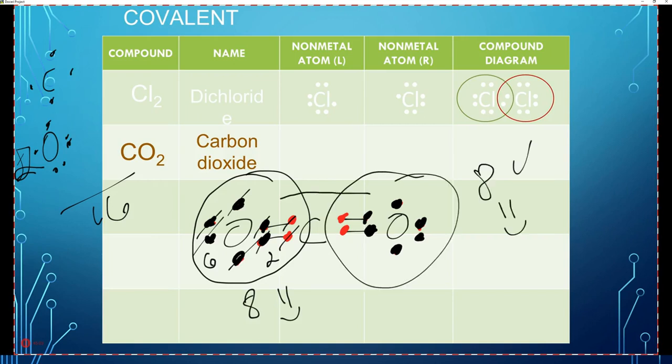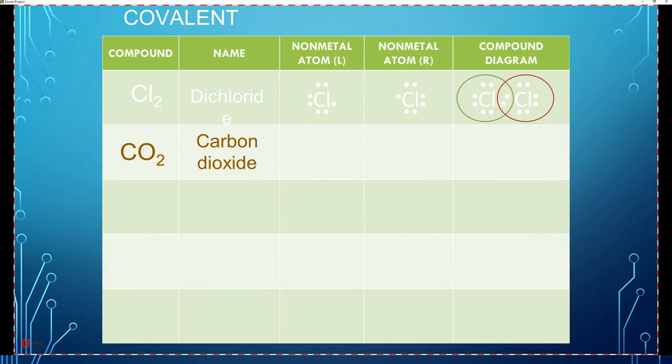Now let's look at carbon here. 8. He's got 2 of his own on this side, 2 shared with oxygen, 2 over here in red that is on his own, 2 shared with oxygen. That's a total of 8 electrons, 4 on each side, right? So that's our Lewis structure for CO2. And that's how it looks. Yeah, 8 on this side, 8 on this side. So that's our Lewis dot structure for CO2.